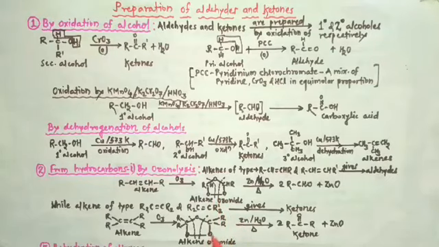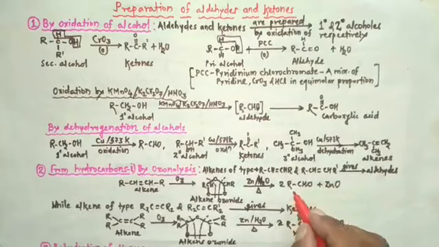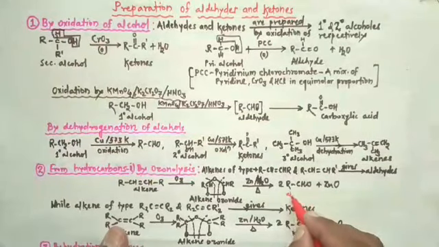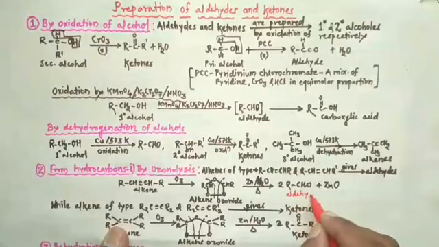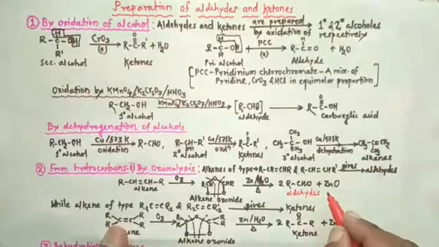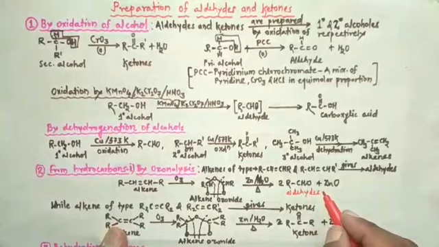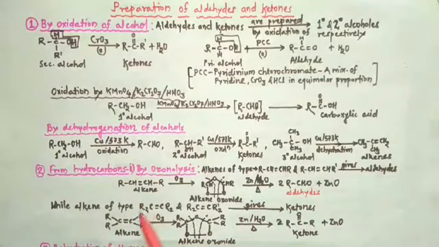So alkene ozonide is formed. This alkene ozonide, on reduction with zinc dust and water, gives corresponding aldehydes and ketones. In this way we can prepare aldehydes and ketones by carrying out ozonolysis of alkene.